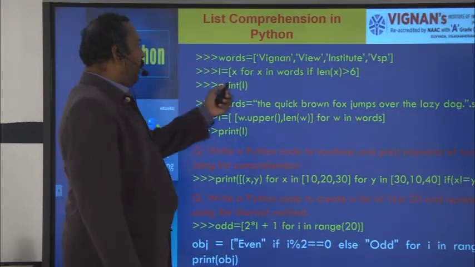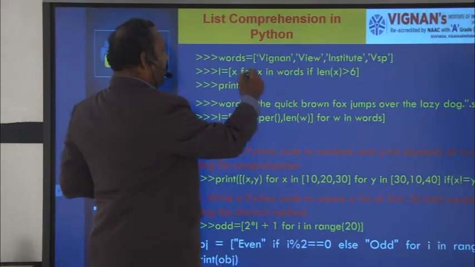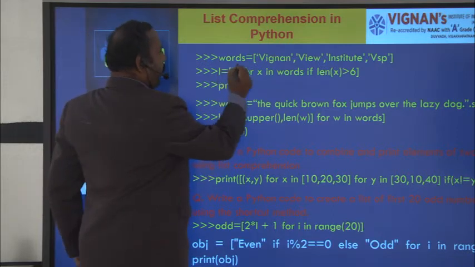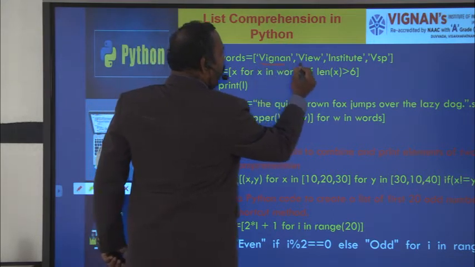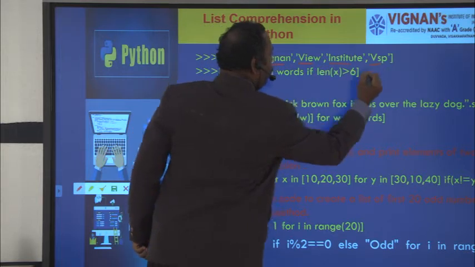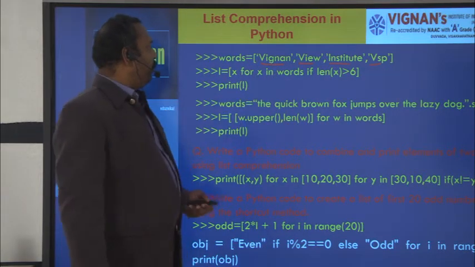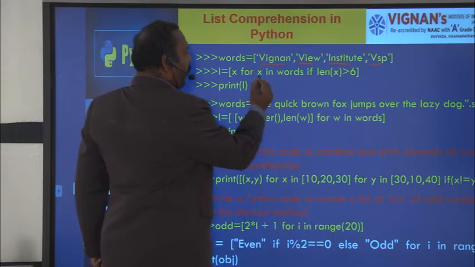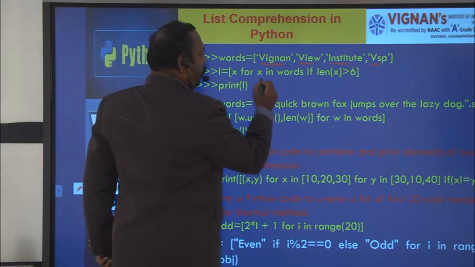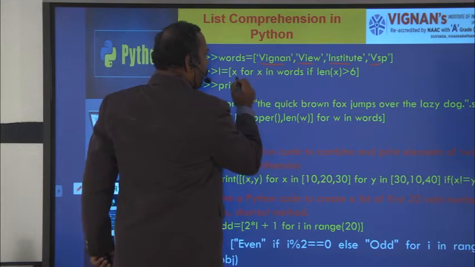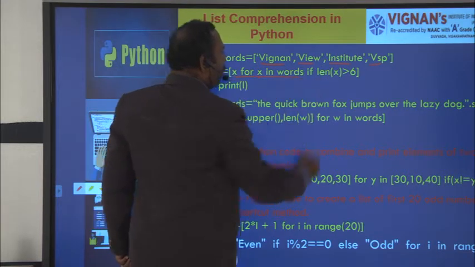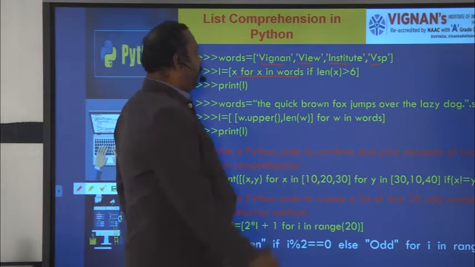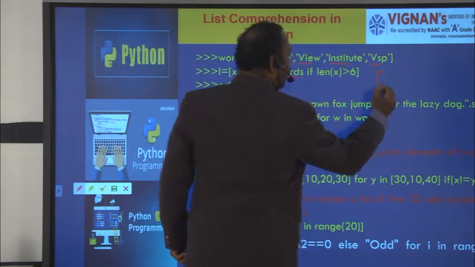Next we will see the third example. Here see words. We have taken four words: Vignan, view, institute, VSP. Here you see x for x in words, if length of x is greater than 6, then we have to add it to the list. So this is the output.